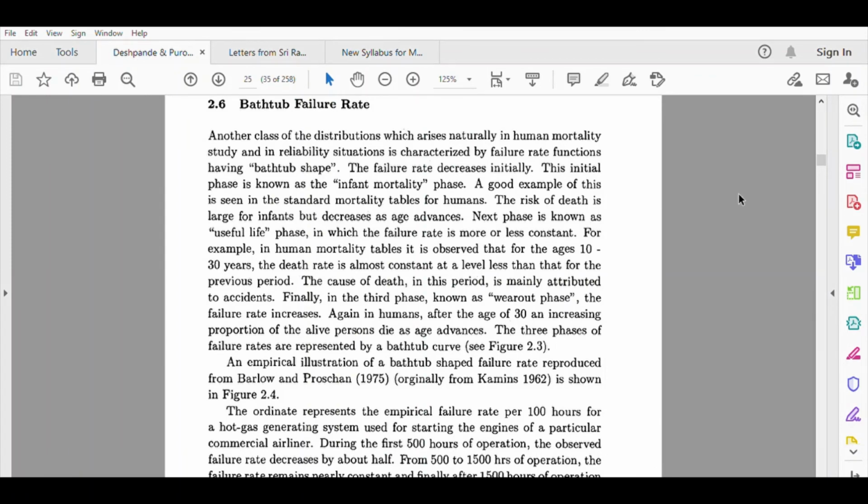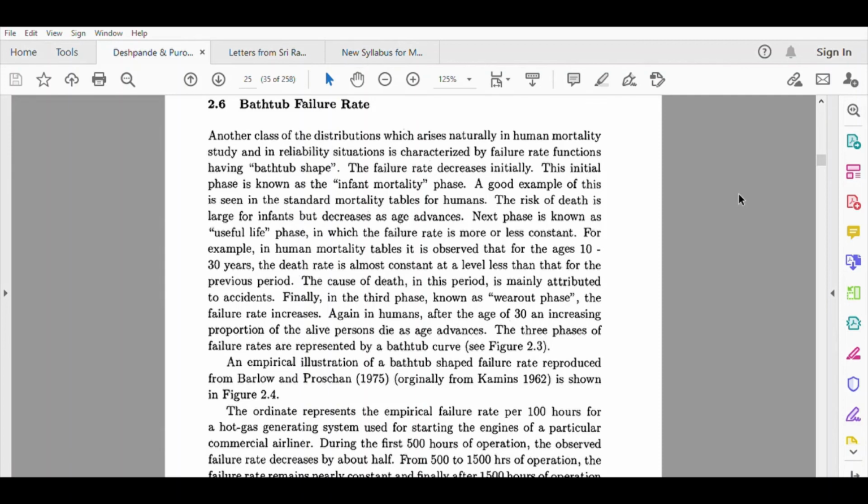Let us have a quick review or a quick idea about the bathtub failure rate. Why bathtub failure rates are so important and how they are connected with human mortalities. So basically there are different categories or properties associated with failure rates. So we have already discussed them before: increasing failure rate, decreasing failure rate, etc.